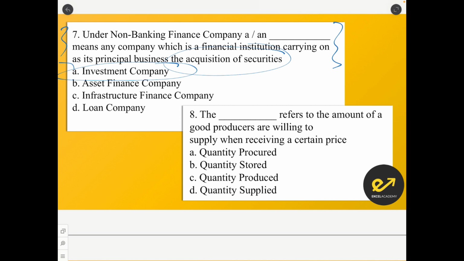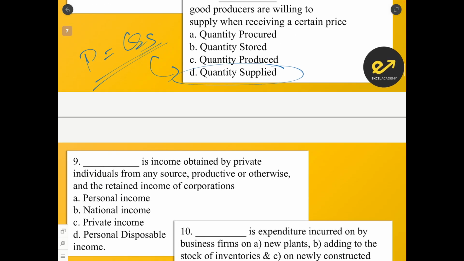Question number 8. The dash refers to the amount of a good producers are willing to supply when receiving a certain price. So it is the quantity supplied. There is a particular price that is offered, and for that there is a particular quantity that the producer is willing to supply, and that becomes the quantity supplied.